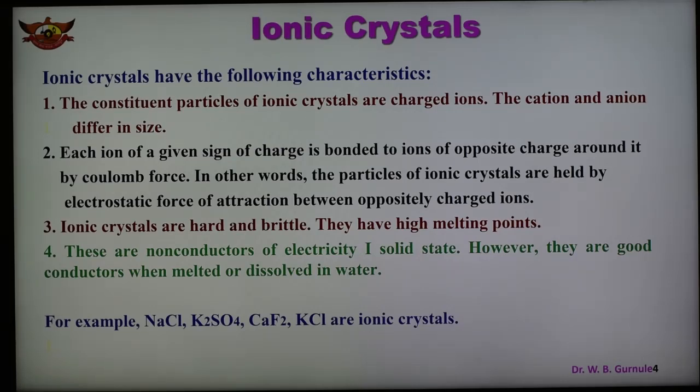Ionic means two ions are there, positive and negative ions, and they differ in size. As we know, generally the anions are larger in size as compared to their corresponding cations. So the constituent particles in the ionic crystals are the cation and the anion, which differ in size.